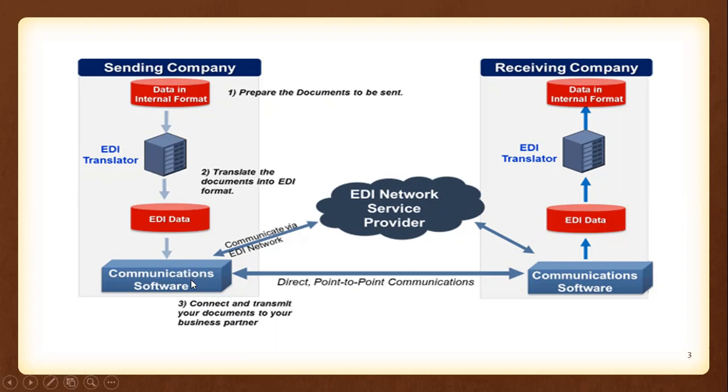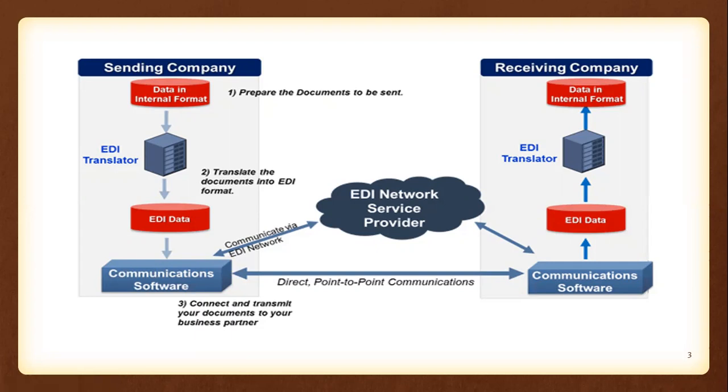This communication software may be a direct or point-to-point communication. That means it may have a dedicated link from the sending company to the receiving company without the involvement of any third-party services, or else the communication software may depend upon an EDI network or third-party service provider. This communication software is also called the type of EDI.